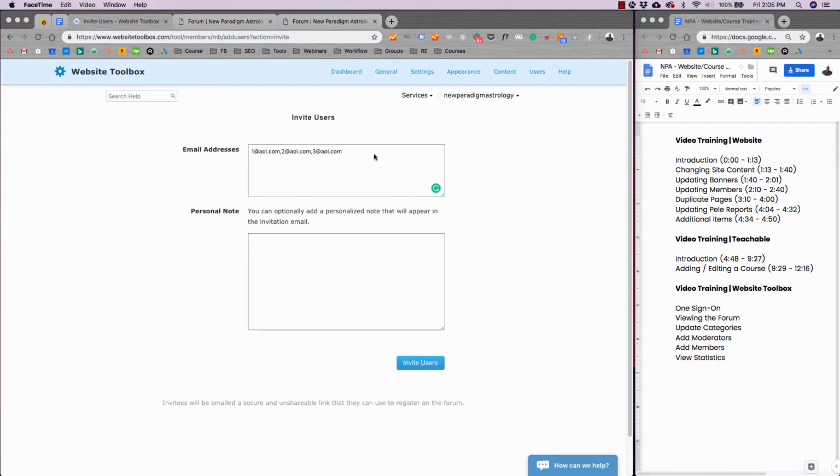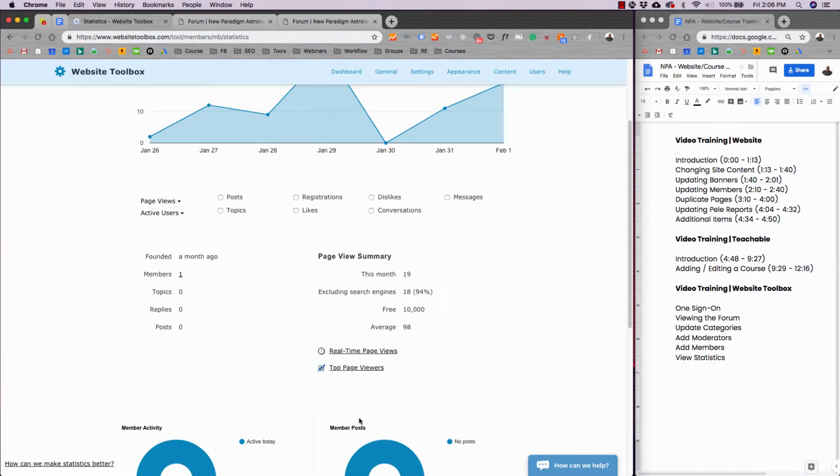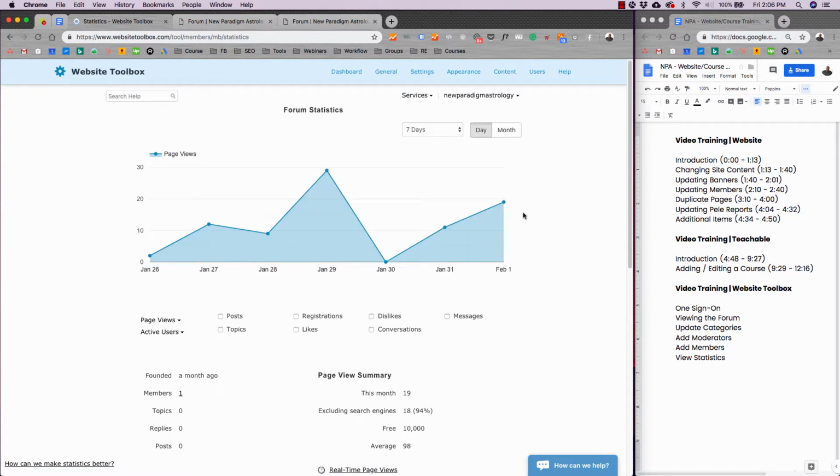So you can bundle emails here, add a personal note, and have them invited easily into the forum. And then you can look at statistics in the forum too. You just go to general statistics and you can see all the information and usage of the forum here.